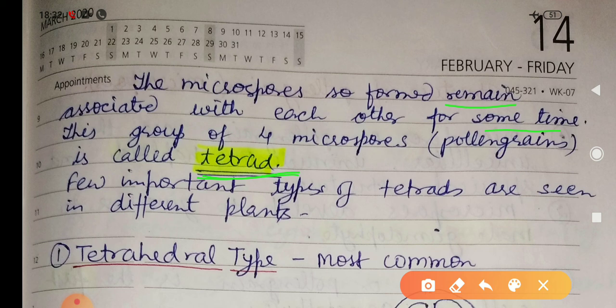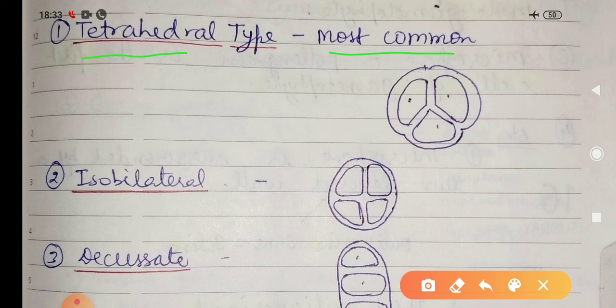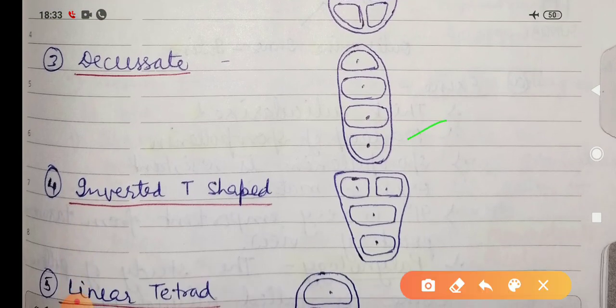After meiotic division, four microspores are formed from each pollen mother cell, and these microspores remain associated with each other for some time; this is called a tetrad. The following types of tetrad are seen: tetrahedral type, which is the most common type; isobilateral type; decussate type; inverted T-shaped type; and linear tetrad.